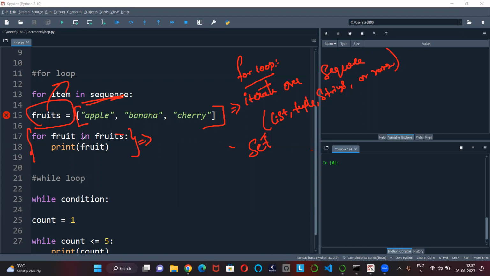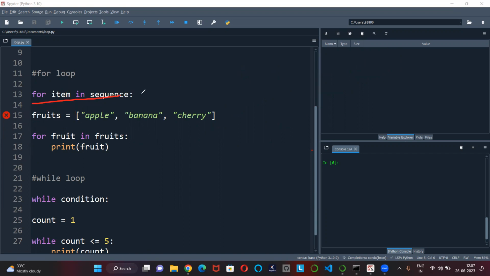Okay, so the loop variable, right? We'll talk about this. Wait, let me erase it. If you see here, for item in sequence, after this I'll be writing some lines of code.